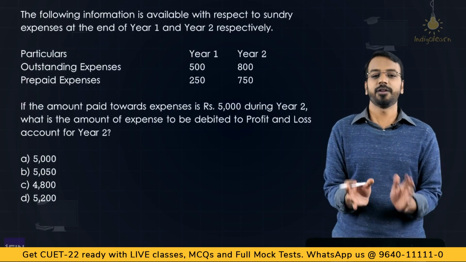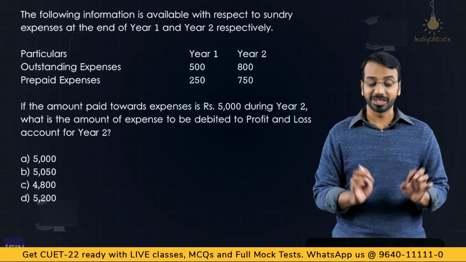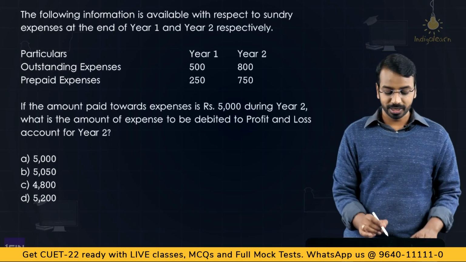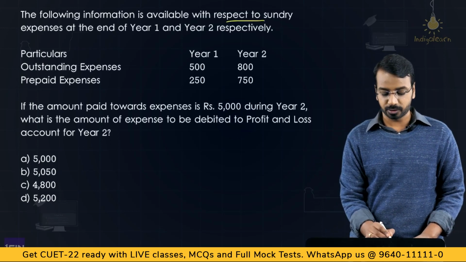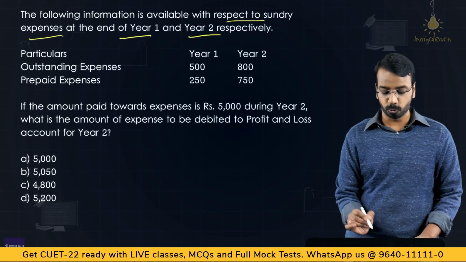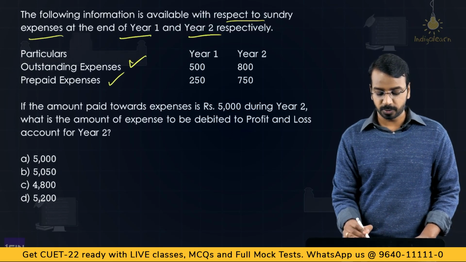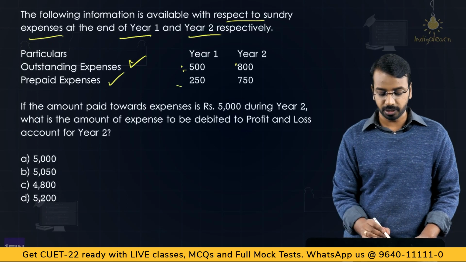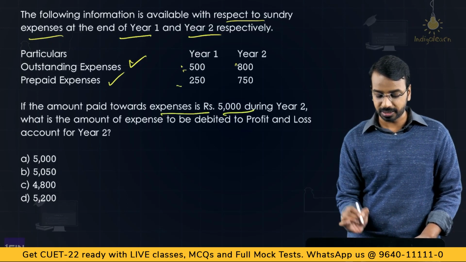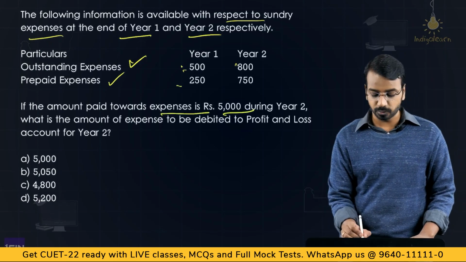Then this is one of my favorite questions, and I see a lot of students struggling in this question. The following information is available with respect to sundry expenses at the end of year 1 and year 2. Particulars, they have given outstanding expense, prepaid expense: 500, 800, 250, 750. If the amount paid towards expenses is 5,000, so amount paid is how much? 5,000 during year 2.